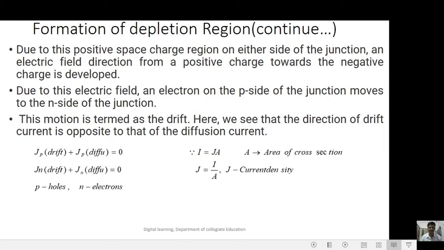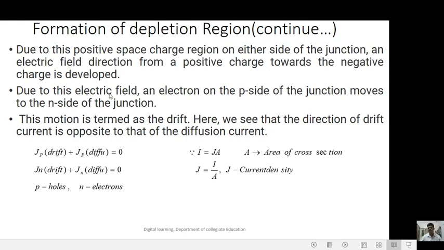Formation of depletion region. Due to this space charge region on either side of the junction, an electric field directed from the positive charge towards the negative charge is developed. Due to this electric field, the electron on the P side of the junction moves to the N side of the junction. This motion is termed the drift.